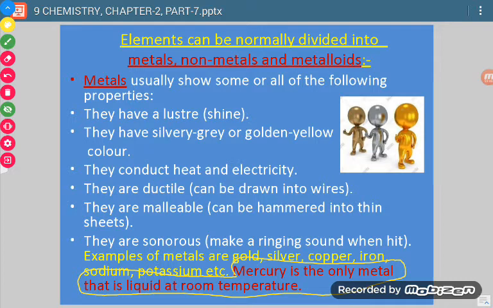Now see here, this is gold, this is silver and this is bronze. These also show all these properties.